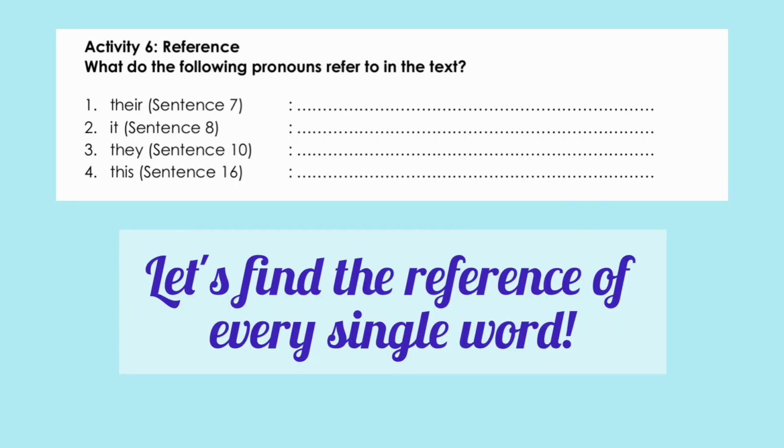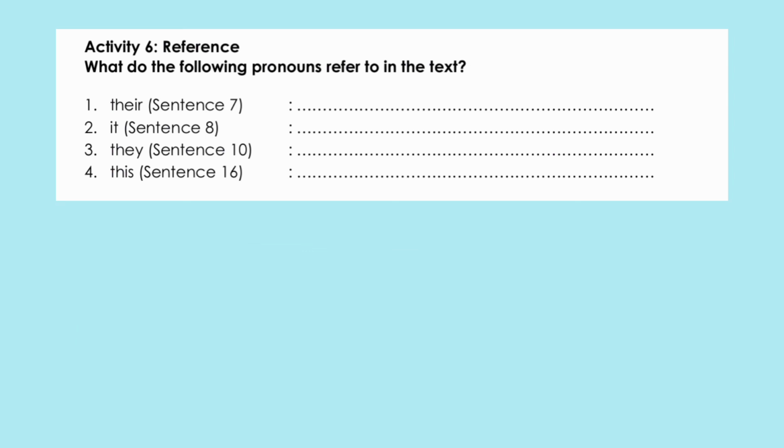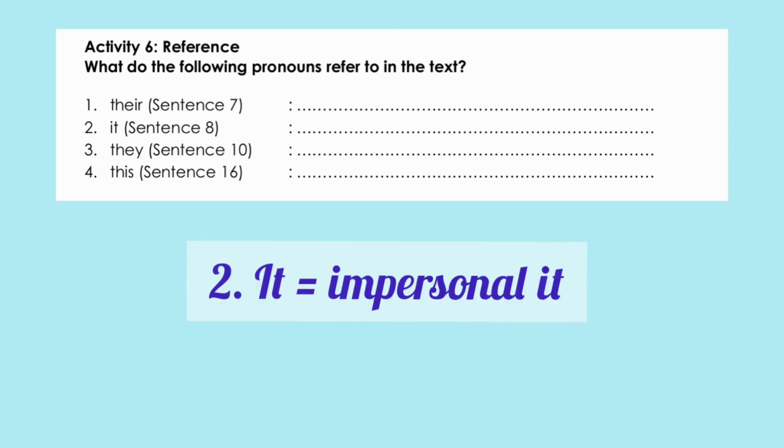Let's find the reference of every single word. There in sentence 7, mengacu pada kata diseases. Subjek kalimat itu adalah diseases, such as malaria, now found in the tropics and transmitted by mosquitoes and other animal hosts, adalah post modifier. Kalimat intinya adalah diseases are projected to widen their range. Jadi, there adalah diseases.